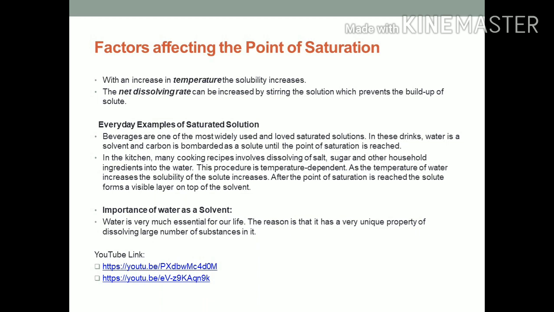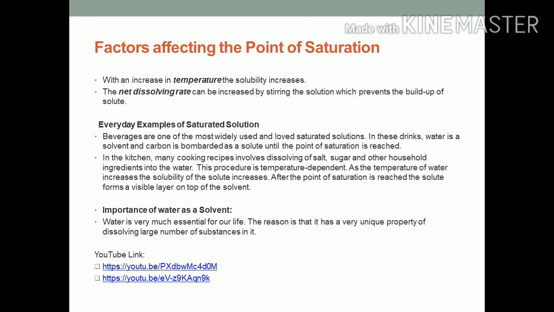There are lots of daily life examples related to saturated solution. Beverages are one of the most widely used and loved saturated solutions, like cold drinks. In these drinks, water is a solvent and carbon dioxide is dissolved as a solute until the point of saturation is reached. In the kitchen, many cooking recipes involve dissolving of salt, sugar, and other household ingredients into water. This procedure is temperature dependent. As the temperature of water increases, the solubility of the solute increases. After the point of saturation is reached, the solute forms a visible layer on the top of the solvent.